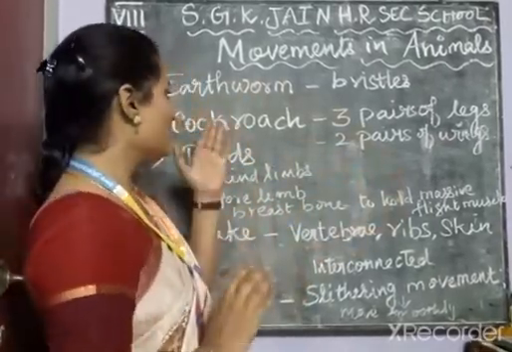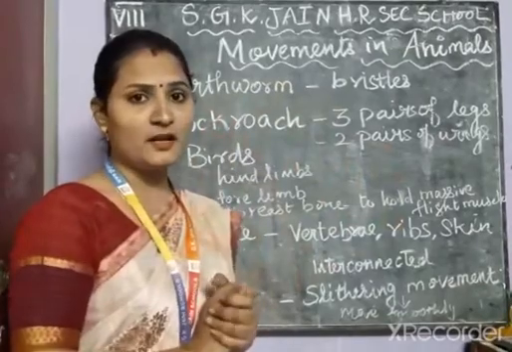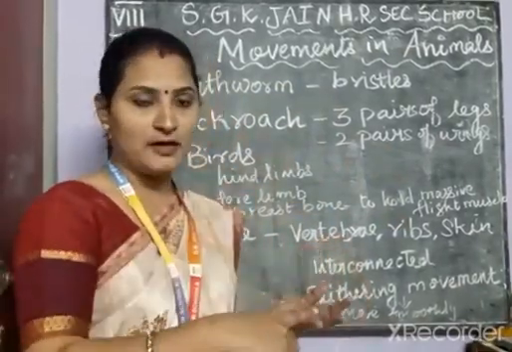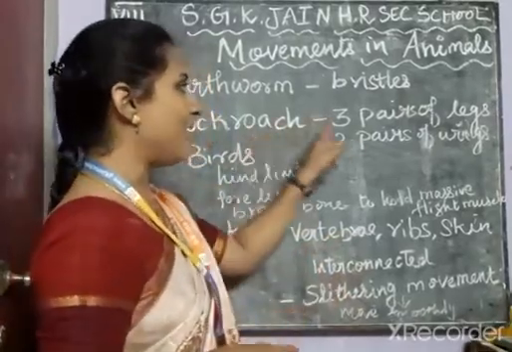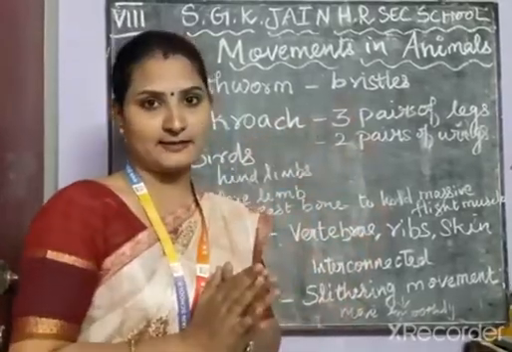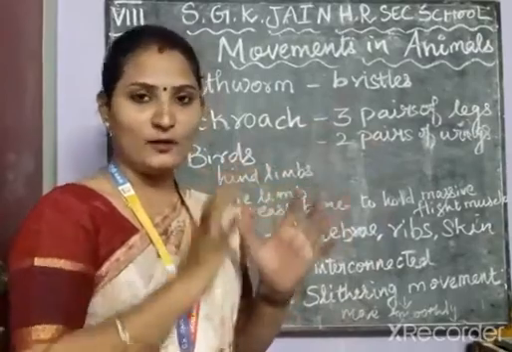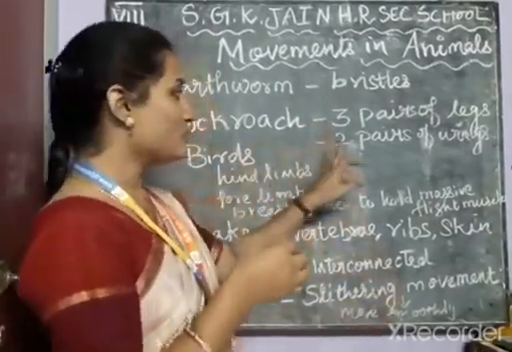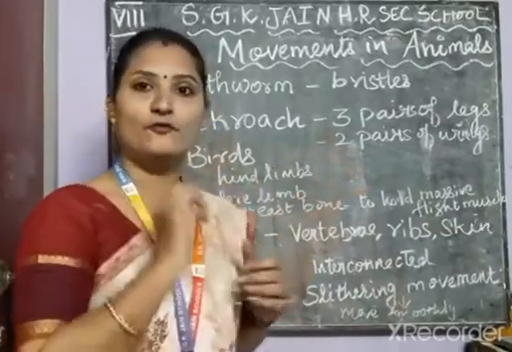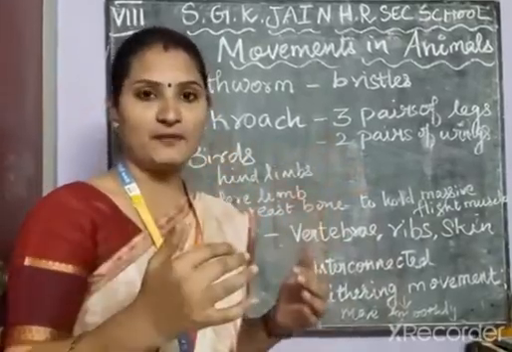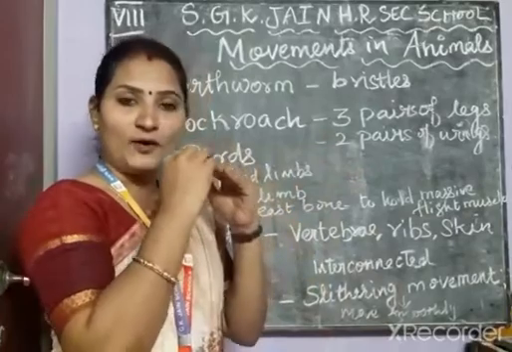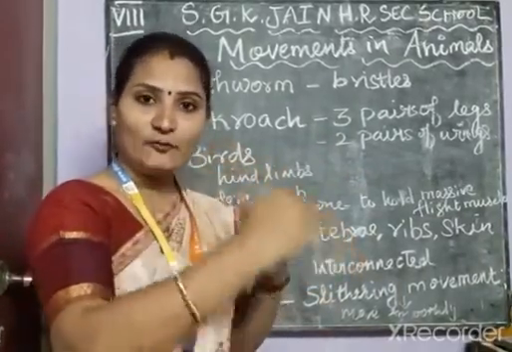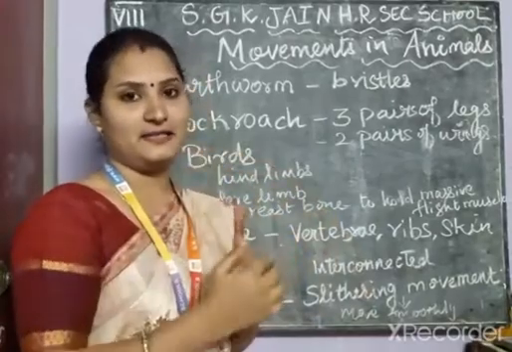If you take the cockroach, it can fly and also walk, because the cockroach has three pairs of legs, interconnected to each other, which help them to walk, and it also has two pairs of wings which help them to fly. The body of the cockroach is covered by a protective material called chitin.